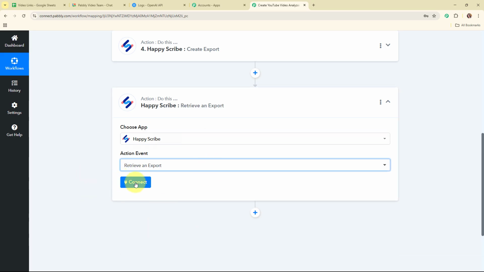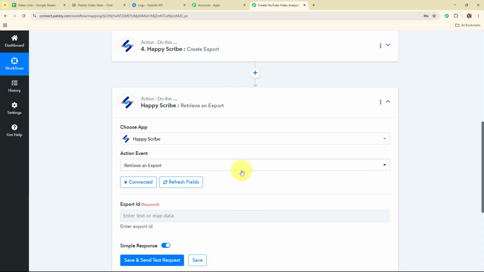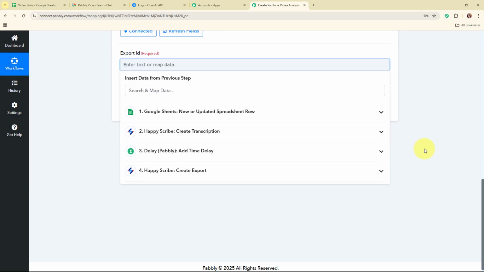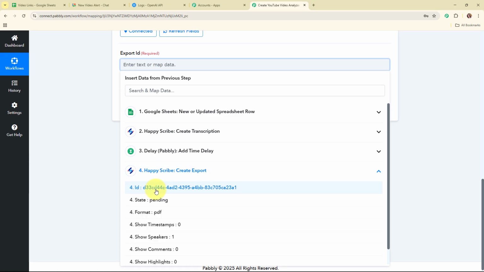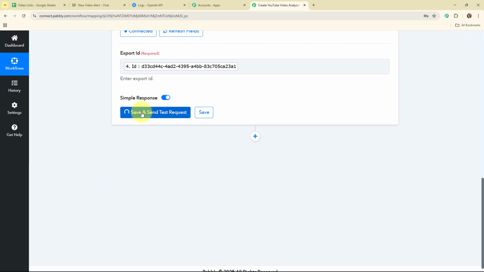So I'm going to retrieve an export over here, and then I'm going to click on this connect. Again, here to build this connection, I'm going to click on select existing connection, and then click on save. And then here it's asking me to enter the export ID. So I'm going to map the export ID from the response that I received in my previous create an export action step. So this is the export ID, and now after entering the ID I'm going to click on save and send test request.